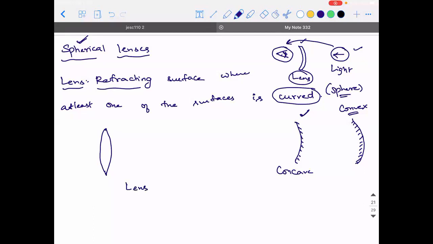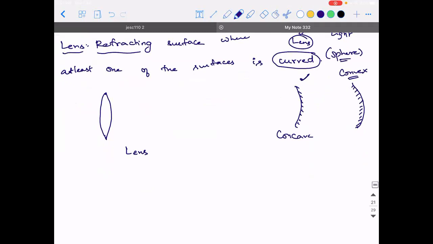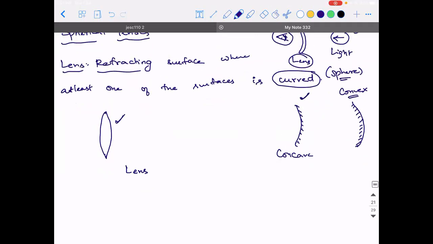But what should be the special name given to this shape? What do you think is a special name that we need to give to this particular shape? Sir, can you please repeat again, sir? I'm saying this is a refracting surface. What did I say? Lens is a refracting surface where at least one of the surfaces is curved.